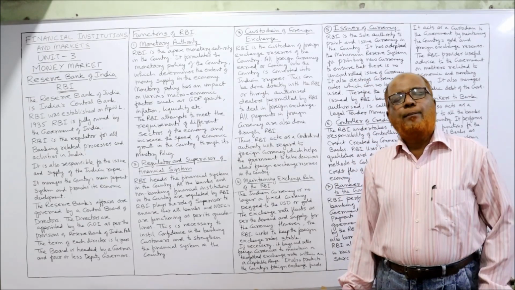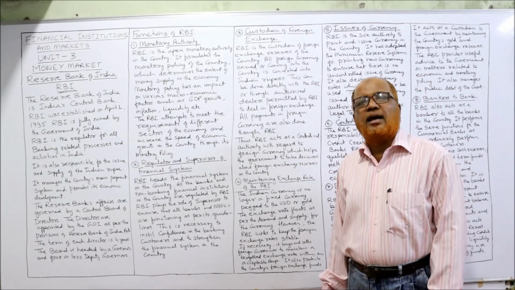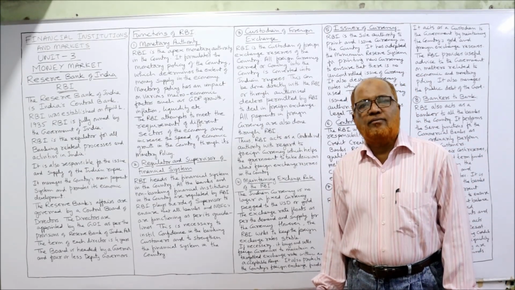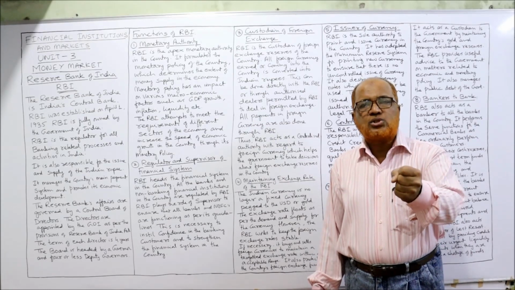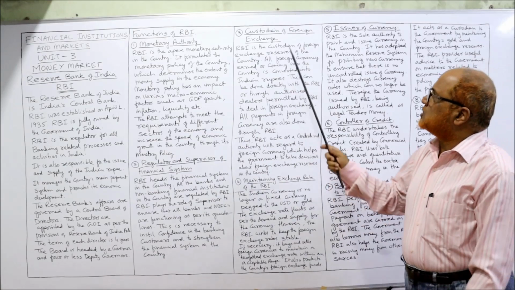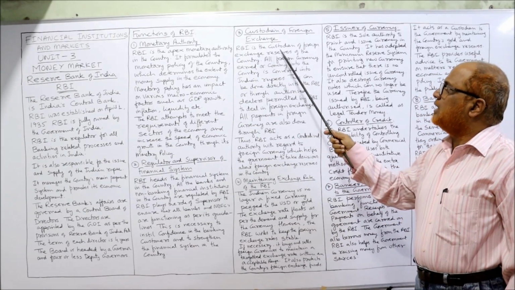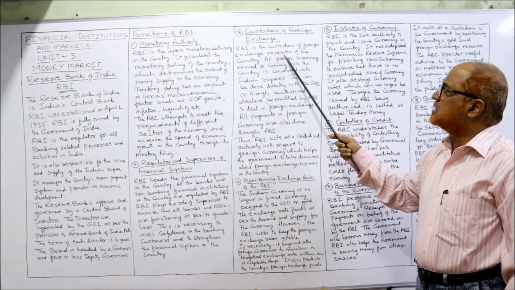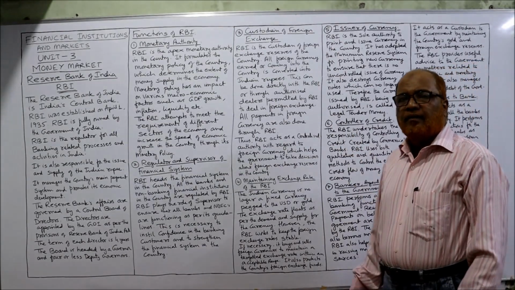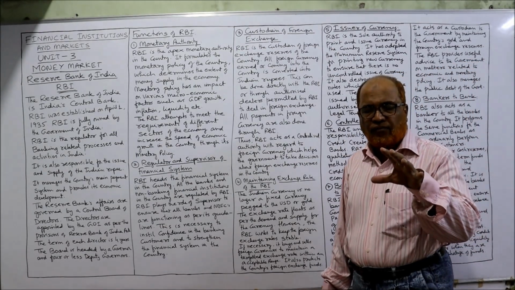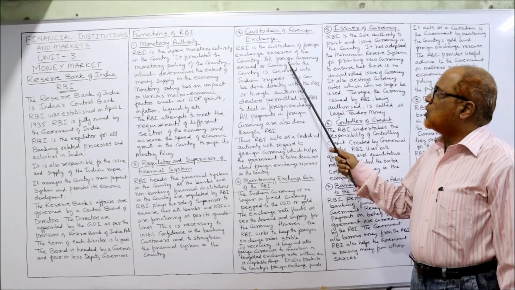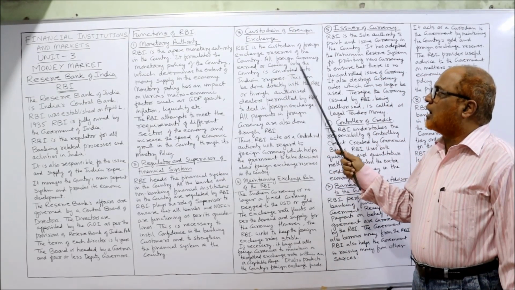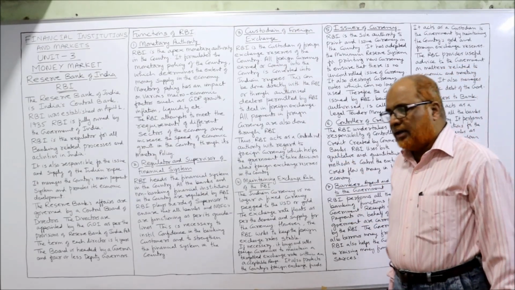Next is custodian of foreign exchange. In India, a private person, an individual, cannot deal in foreign currency without permission from RBI. So RBI is the custodian of foreign exchange reserves of the country. That means the foreign currency will be under the custody of RBI. So all foreign currency earned or coming into the country is converted into Indian rupees.